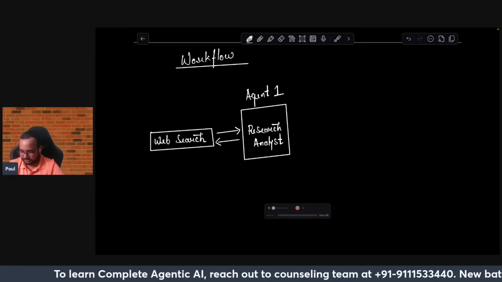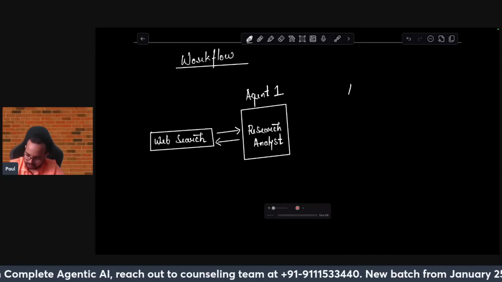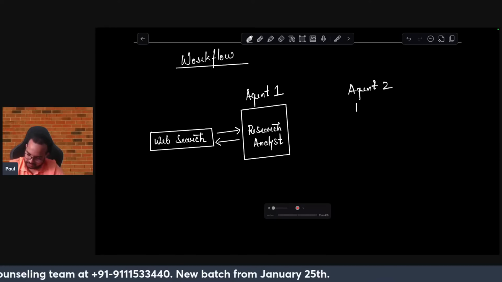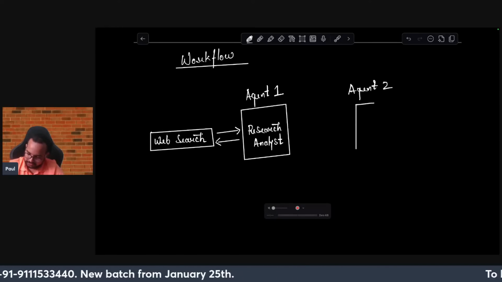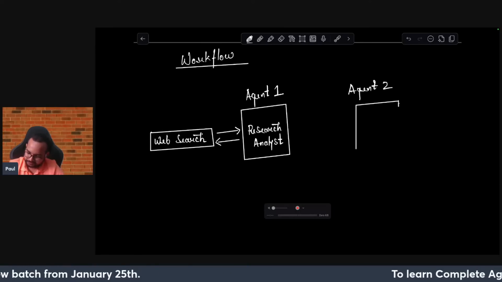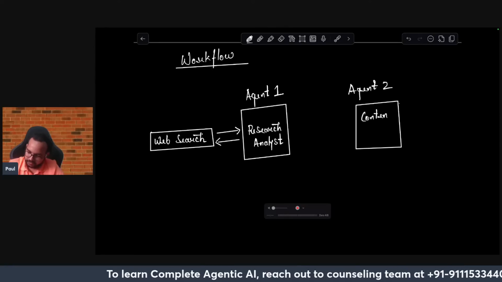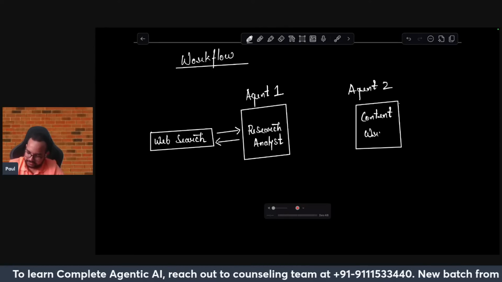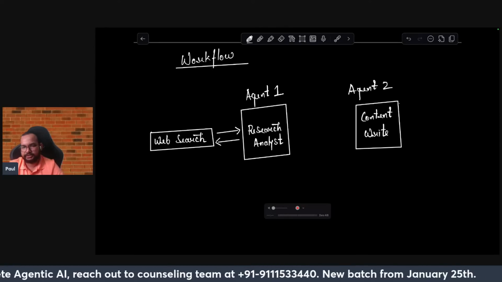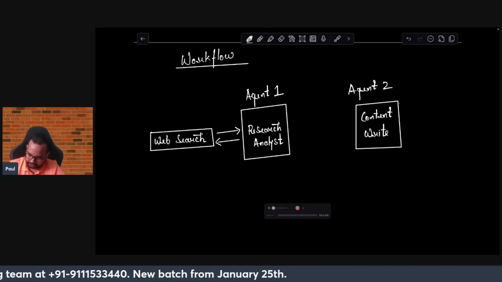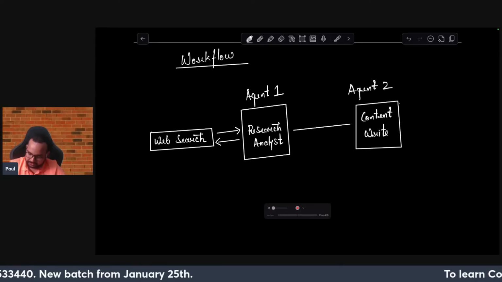Then the next thing that comes around is our agent 2, who is a content writer. He will take the output of the web search and then do the analysis. So the information from agent 1 will be passed to agent 2.